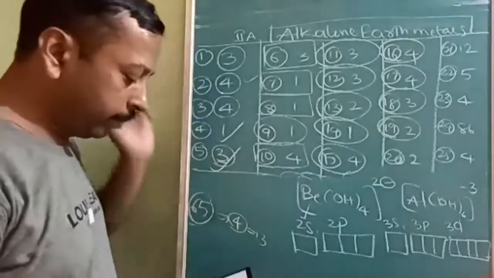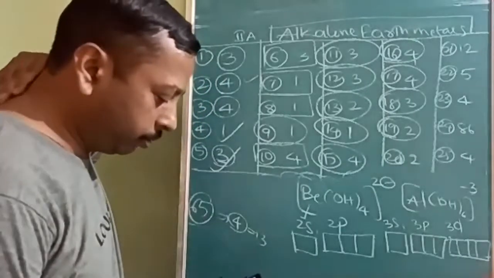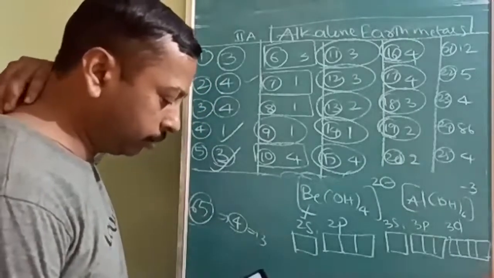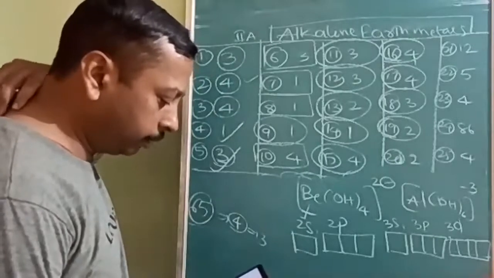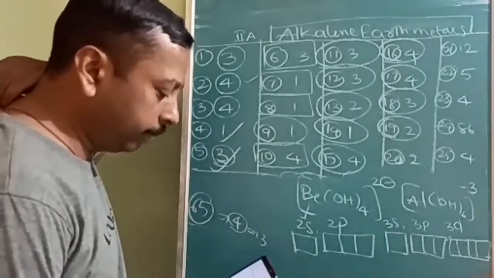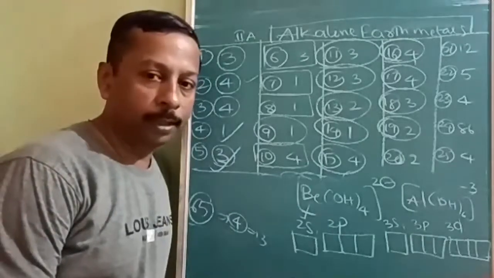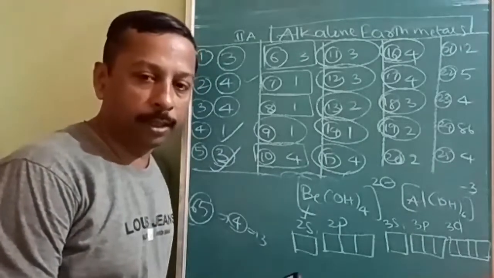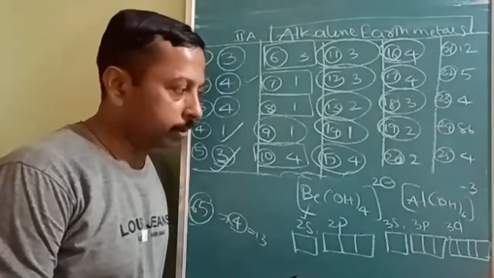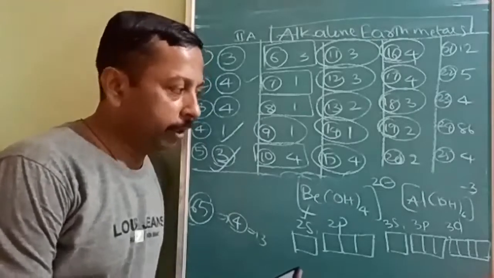Statement 2, MgCl2.6H2O, CaCl2.6H2O; calcium nitrate and sodium nitrate. Which of them can be distinguished? That means initially they should appear same, but after the product formation, they should give different products. Okay, and how many of them are correct?